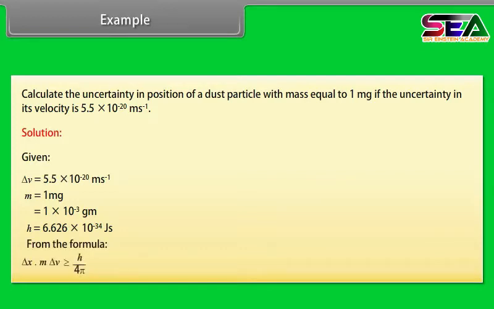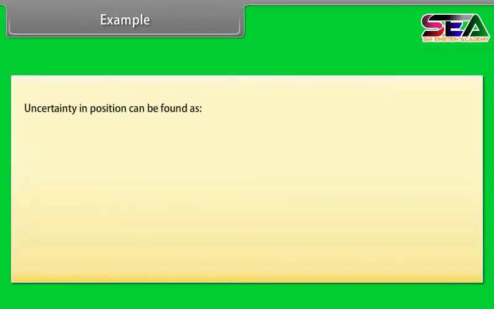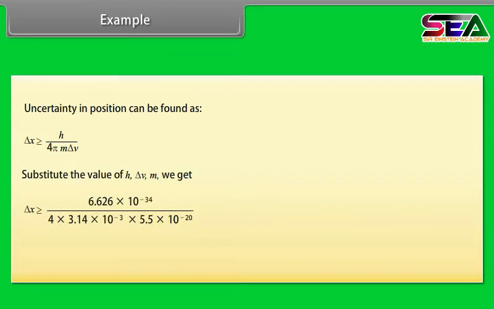From the formula, delta x into m delta v greater than or equal to h upon 4 pi. Uncertainty in position can be found as delta x greater than or equal to h upon 4 pi m delta v. Substitute the values of h, delta v and m, we get delta x greater than or equal to 6.626 into 10 raised to the power minus 34 divided by 4 into 3.14 into 10 raised to the power minus 3 into 5.5 into 10 raised to the power minus 20. Delta x greater than or equal to 9.59 into 10 raised to the power minus 13 meter.